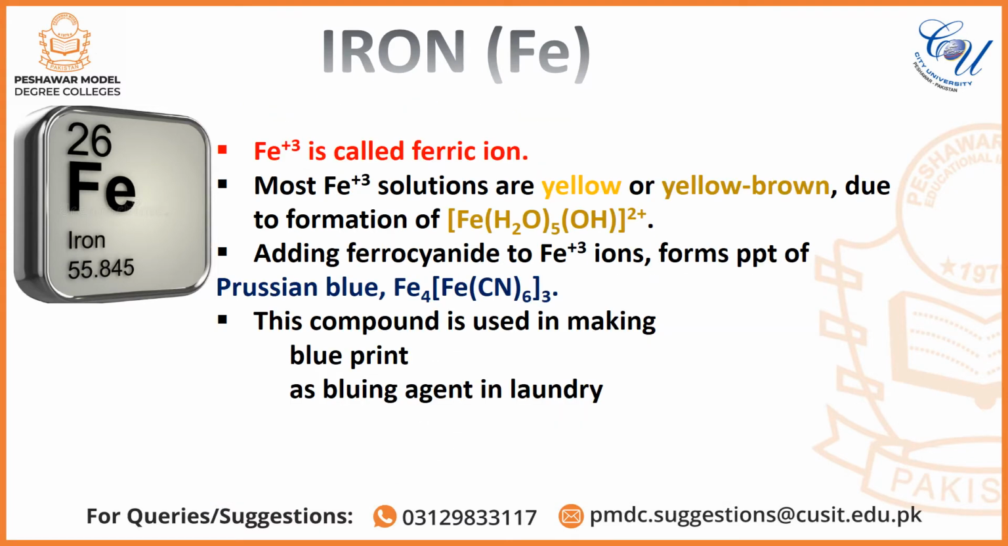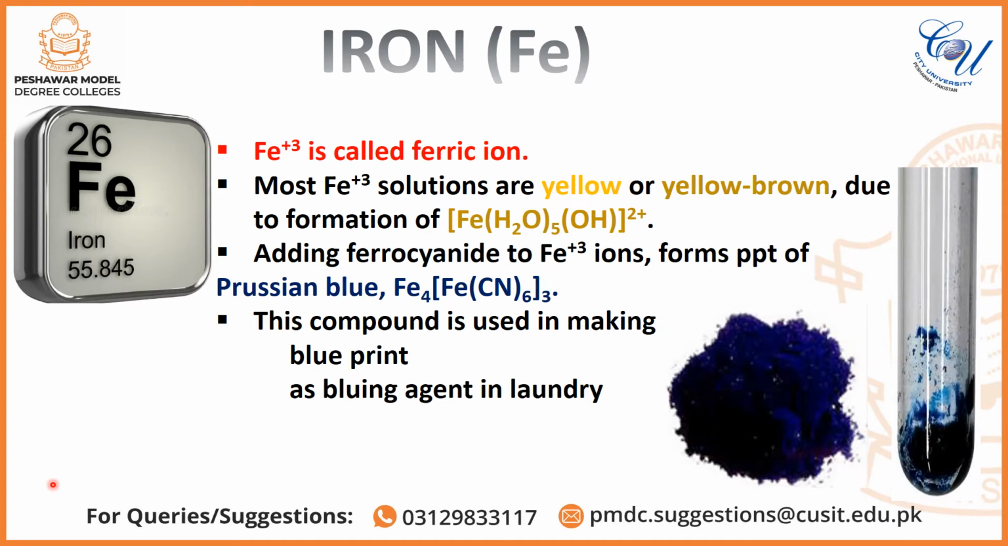Iron 3 ion is called ferric iron. Iron 3 solutions are yellow or yellow-brown due to the formation of the complex ion hydroxo penta-aqua iron 3. Adding ferrocyanide solution to iron 3 ions, precipitates of Prussian blue are formed. This compound is used in making blueprints and as a bluing agent in the laundry.